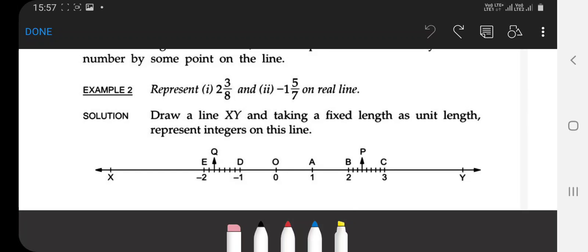In the first question, the denominator is 8. Here you let 8 centimeter equal to 1 unit.